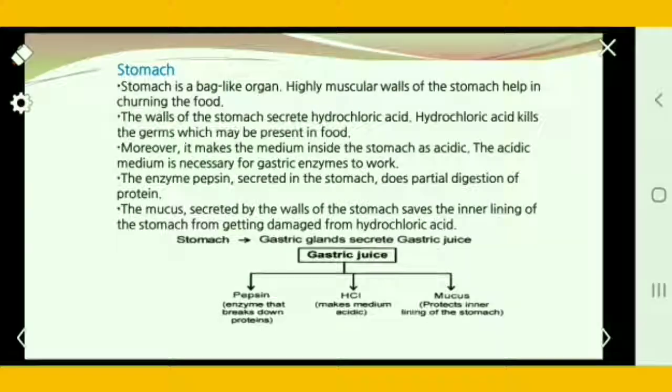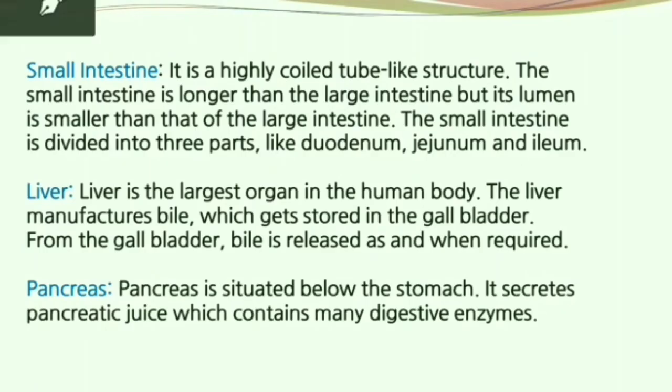Now let's talk about small intestine, liver and pancreas. Small intestine is a highly coiled tube-like structure. The small intestine is longer than the large intestine, but its lumen is smaller than that of the large intestine. The small intestine is divided into three parts: duodenum, jejunum and ileum.